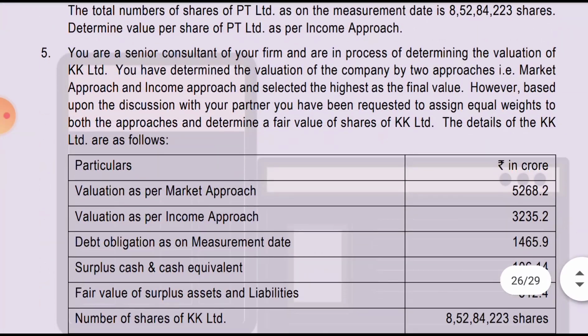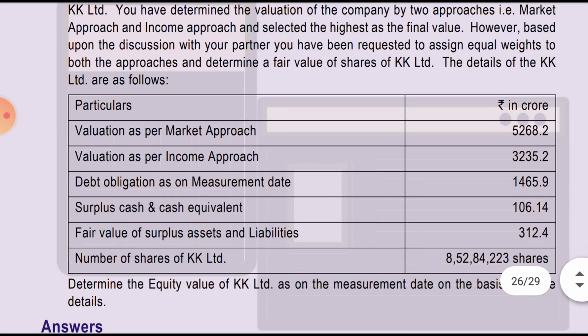I will explain in short this as well. What they have given is the market value has been calculated based on the market based approach and income based approach both, that is equal weight has been assigned to both of them. So what we'll do is 5268.2 into 50%, 3235.2 into 50%. So we'll get a value of the firm.